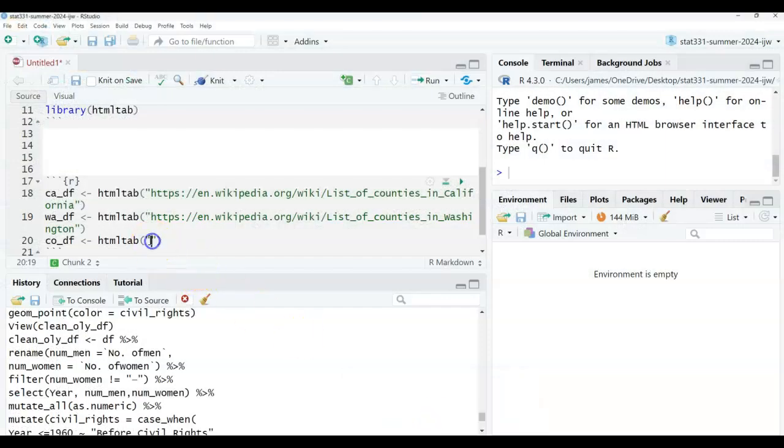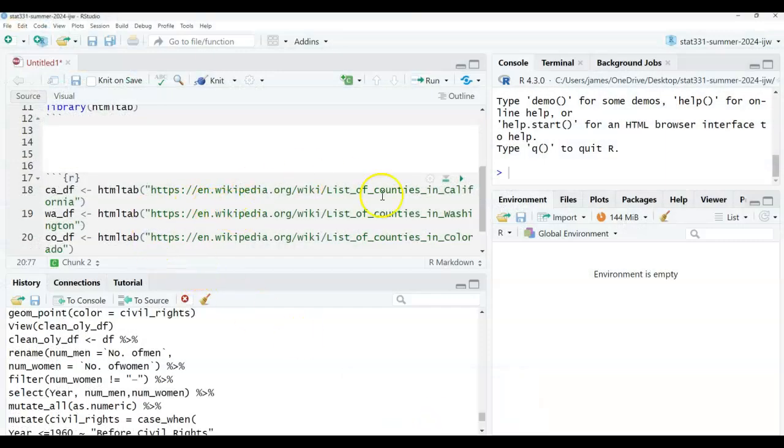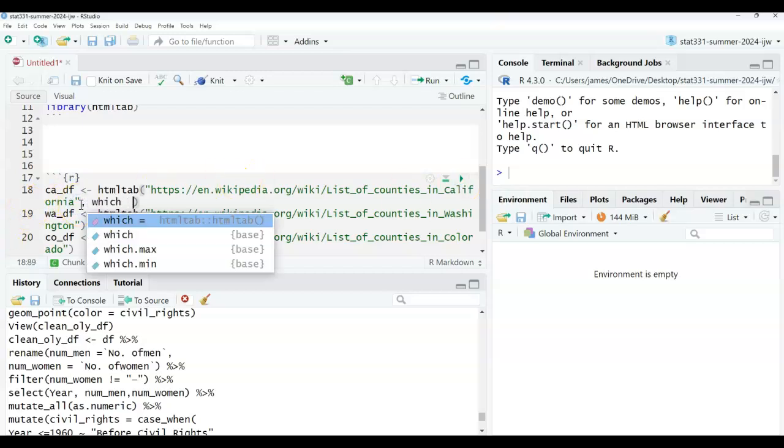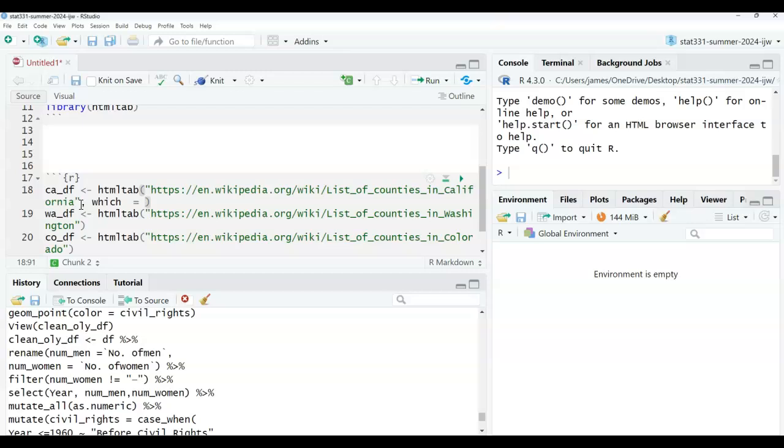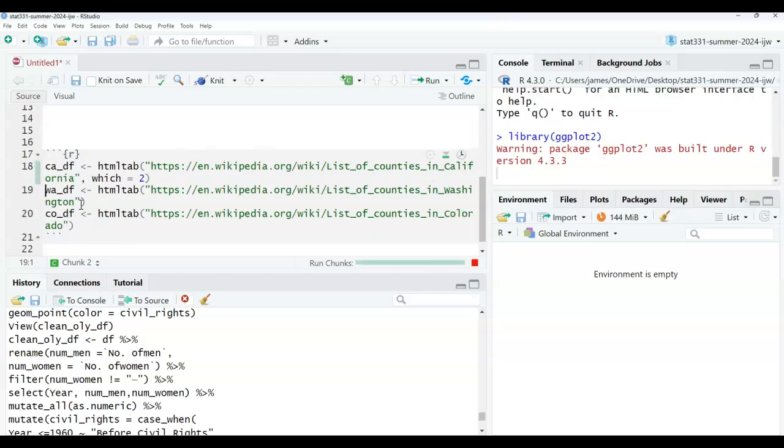Okay? As you already know, this should not work, or at least it's going to get the first table. So sometimes it's the right first table. I'm almost certain it's not the right table. The first table is not the right table. I'm going to say which is equal to 2. This should be about 52 data frames, 52 rows. And then I think that's correct.